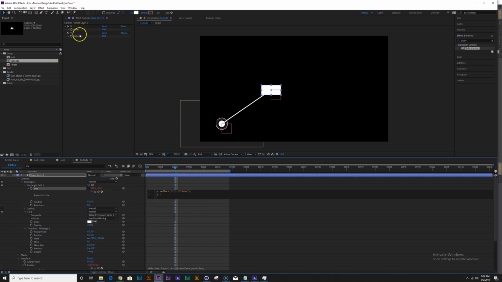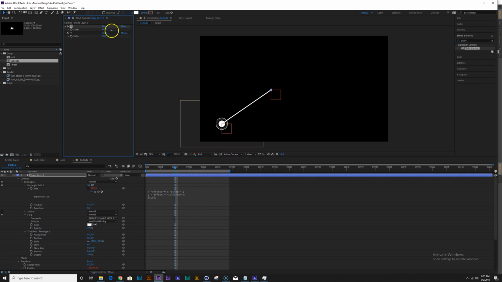Y equals this guy. And then square bracket X, Y. Now we can just play with these values here. Okay. Let's also do the same thing, let's create another one for the opacity.